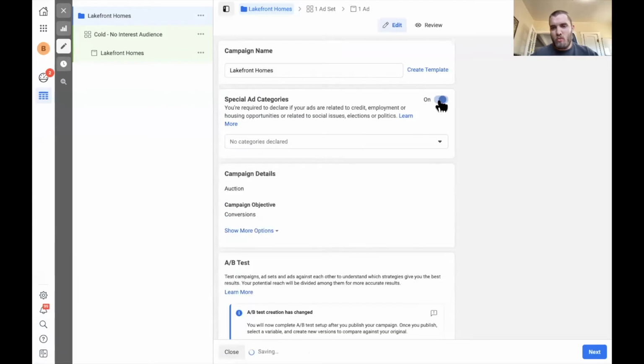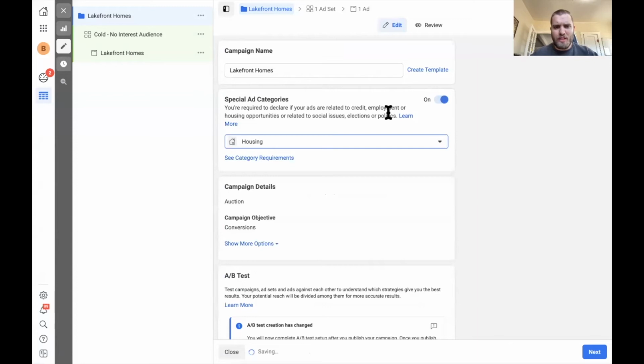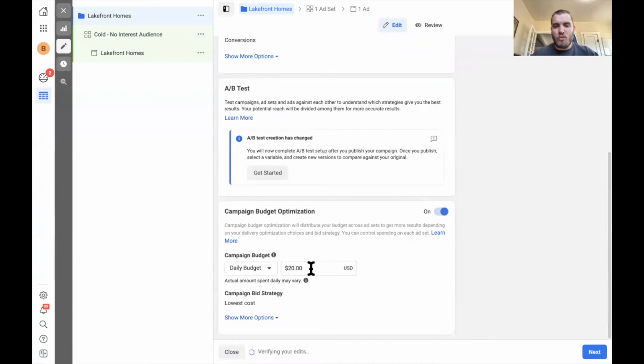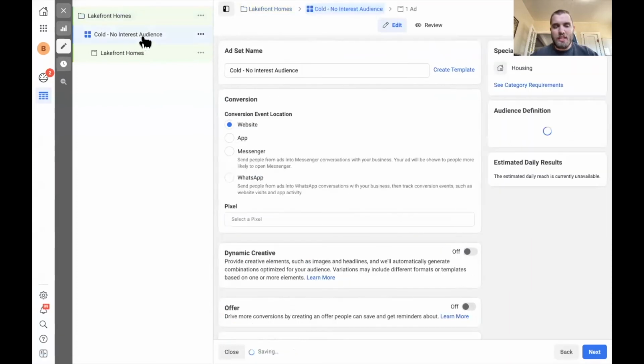Okay, and with Facebook's new rules, you do need to turn on the special ad category, bring it down to housing. Campaign budget optimization, I always turn on. So this is all based on what you're wanting to spend. You can spend $10 a month, you can spend $15 a month, you can spend $20 a month. It's all up to you. I'll just put $10 here for now, and we'll go into the ad set next.